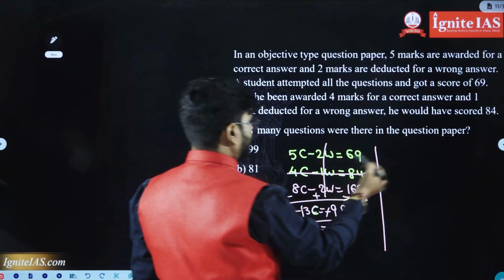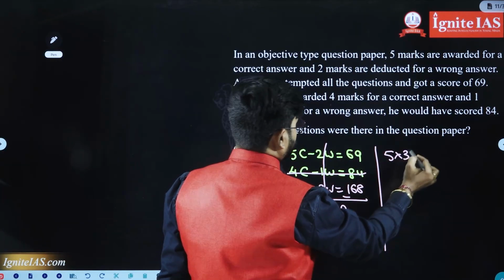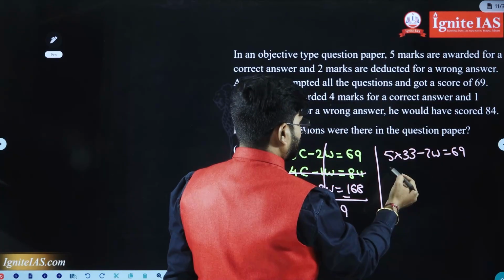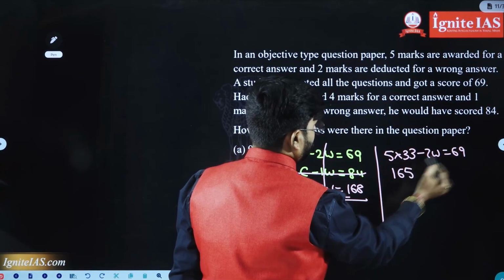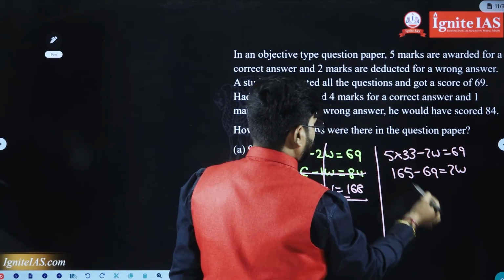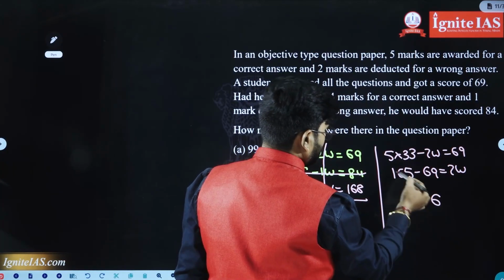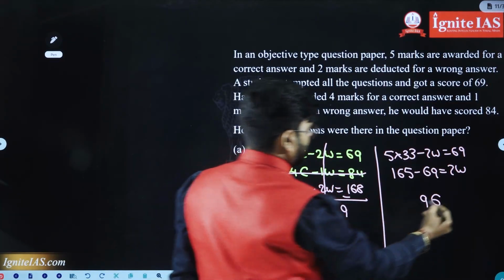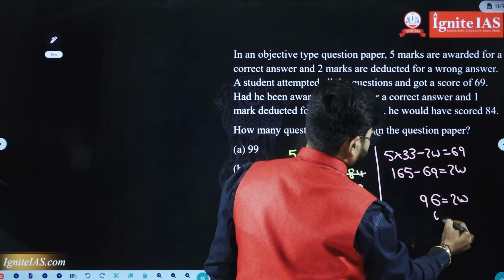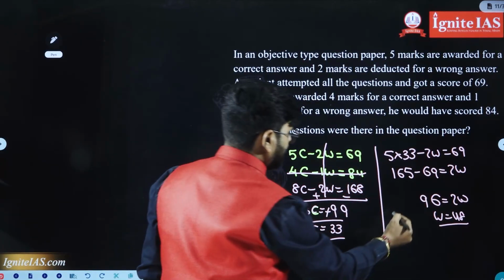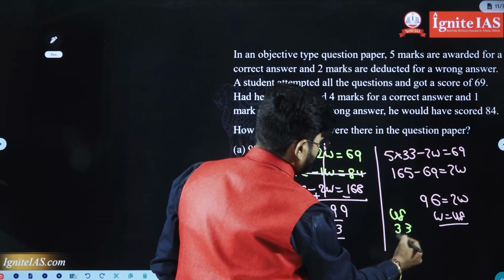So substitute here the number of correct questions: 5 into 33 minus 2W is equal to 69. 33 5s are 165, minus 69 is equal to 2W. 165 minus 69 is 96. 96 is equal to 2W, so W is equal to 48. So the number of wrong answers is 48, and the number of correct answers is 33. 48 plus 33, how much, guys?